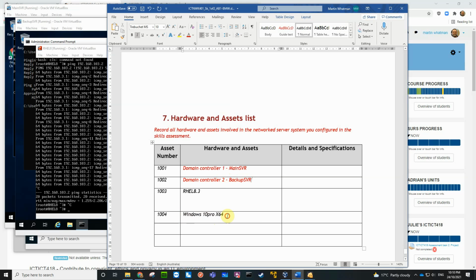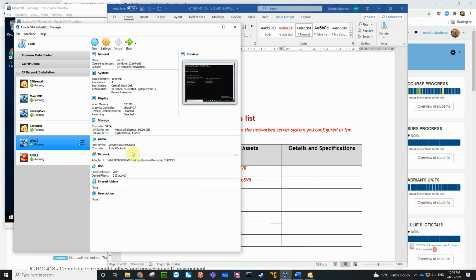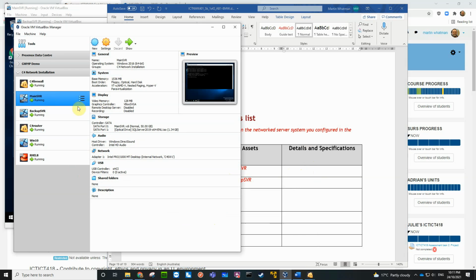And that's the Windows 10, so let's just make those two red as well. Why not? So details and specification. So details and specification you can just get from here. Just this is that's the specification of the machine. That's the details.